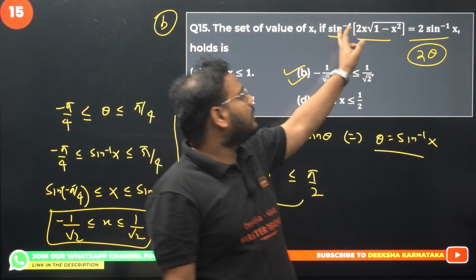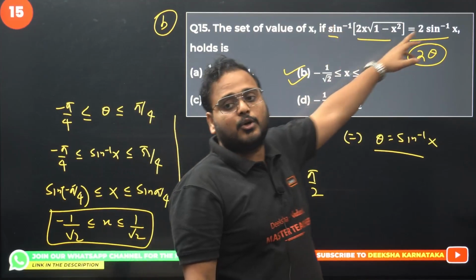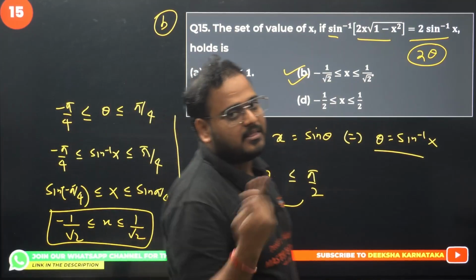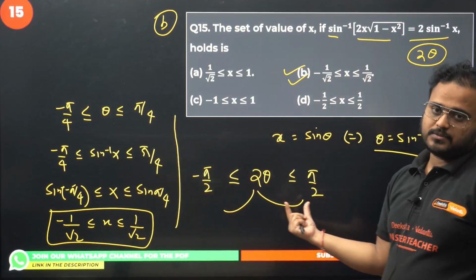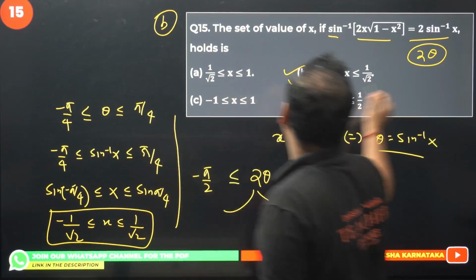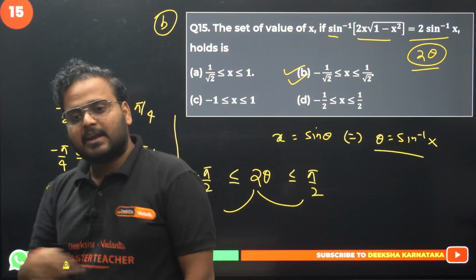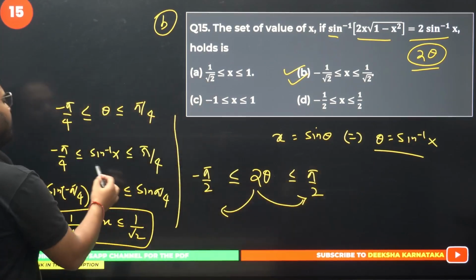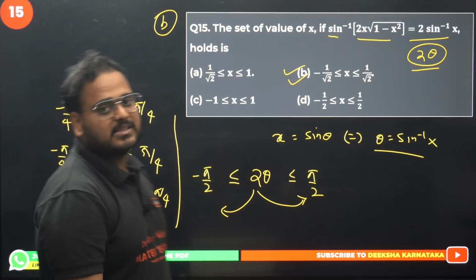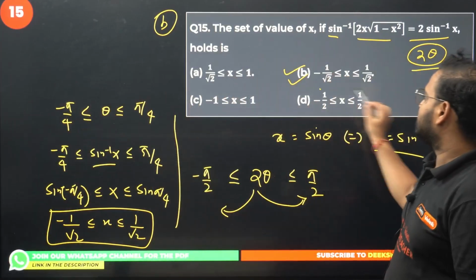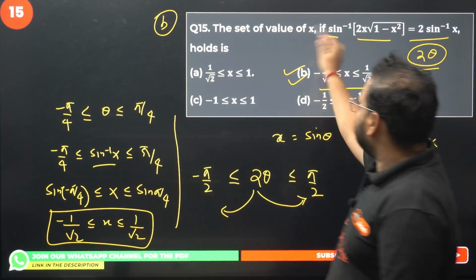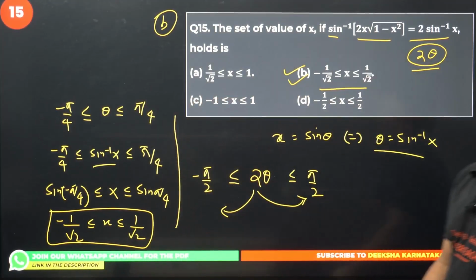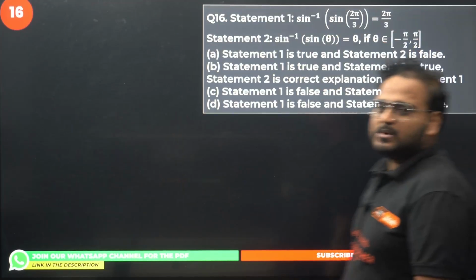This will become sine 2 theta. We have sine inverse outside. It will become, what is the answer? 2 theta. And we have taken the domain constraint over here, because of course the result of sine will be in the range of minus pi by 2 to pi by 2, both closed, and the angle over here is 2 theta. So that's why I've taken 2 theta here. Taking 2 on both sides, we get the value of theta back as sine inverse over here, and taking sine on both sides, the domain for x should be this. Please check. This is true only for the x value lying between minus 1 by 2 to 1 by 2. Clear?